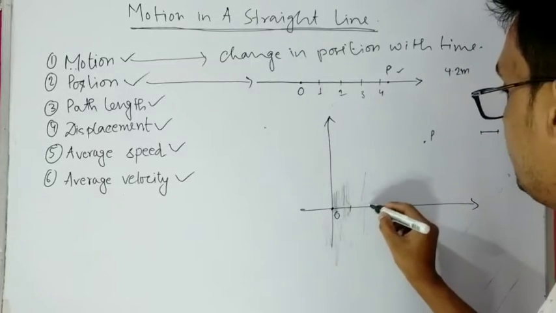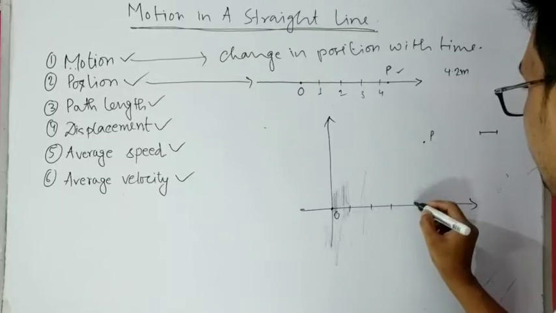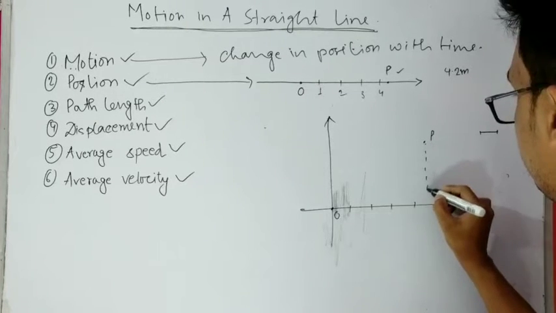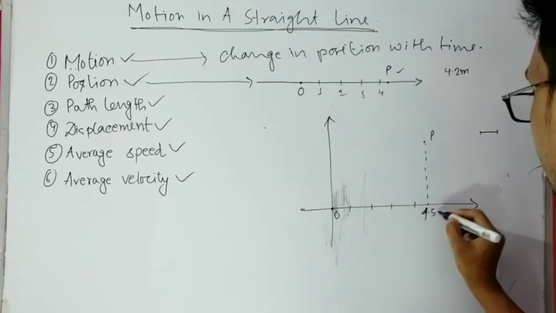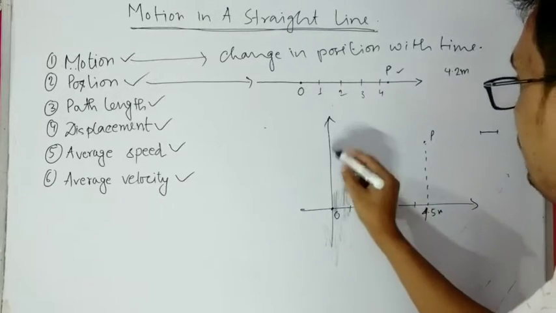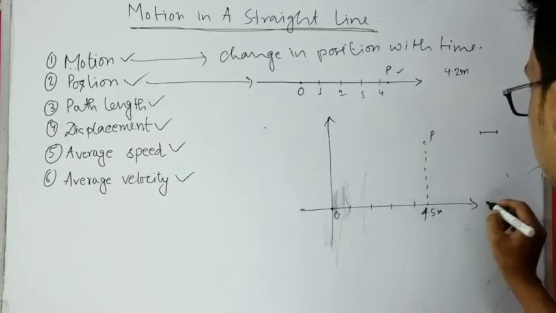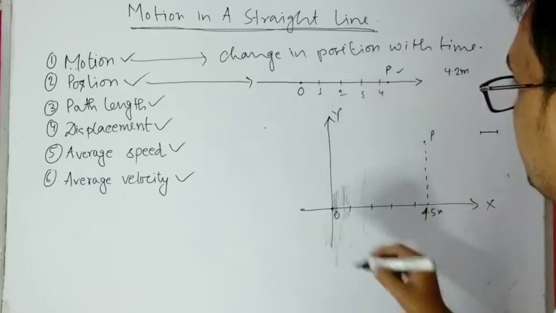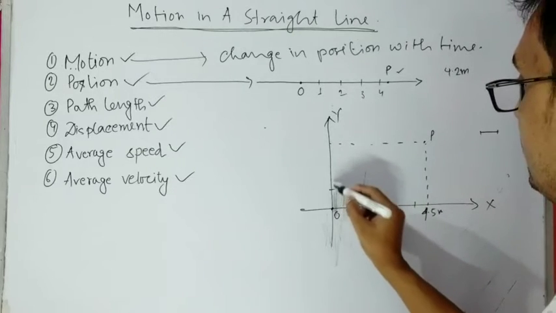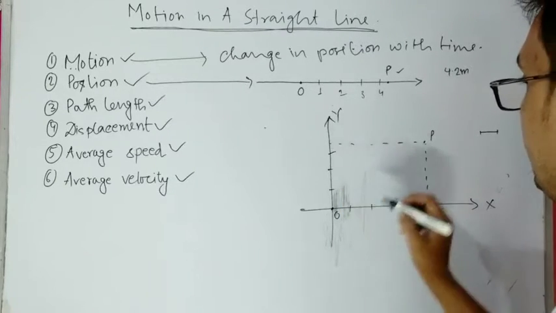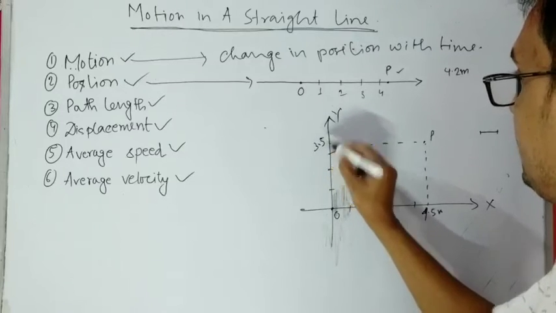So this is 1 meter, 2 meter, 3 meter, 4 meter, and this is maybe 4.5 meter, and along y axis, this is x axis, let us say this is y axis, we have to go along y axis maybe 1, 2, 3, 3.5 meter.